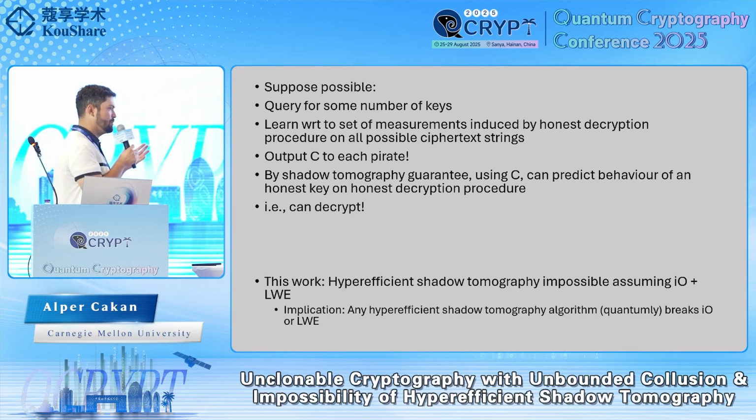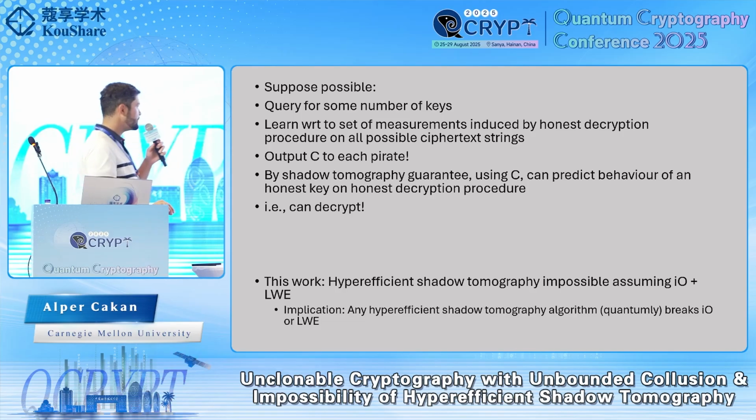By the shadow tomography correctness, we will obtain some classical circuit that allows us to predict all of these exponentially many measurement results. And this means that we are able to break the copy protection security game and evaluate this program any number of times, for any number of adversaries, just by using this classical circuit.